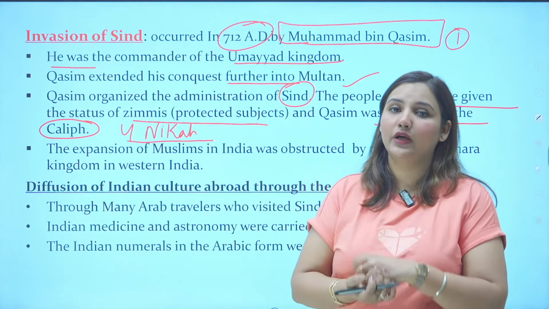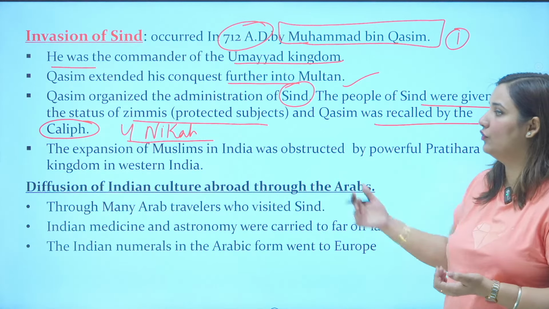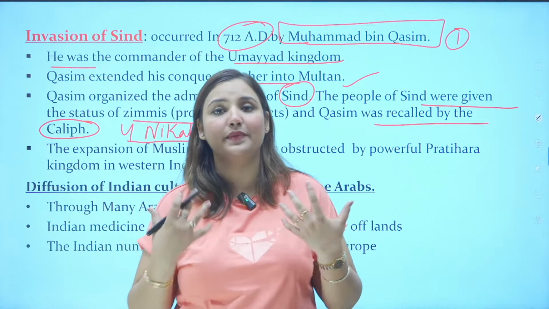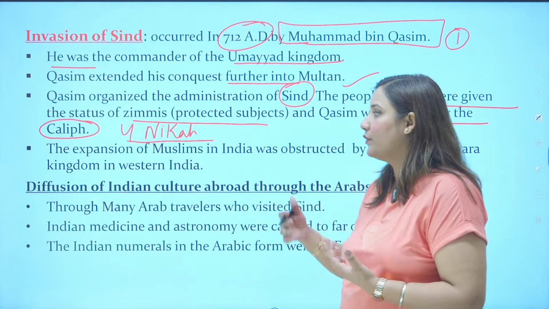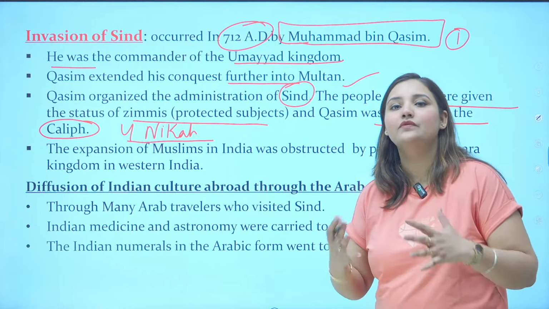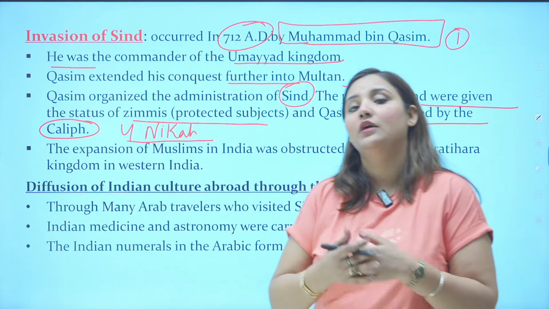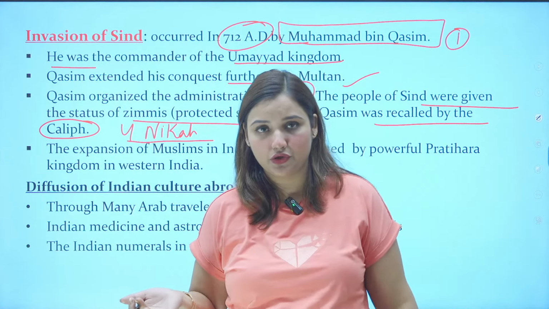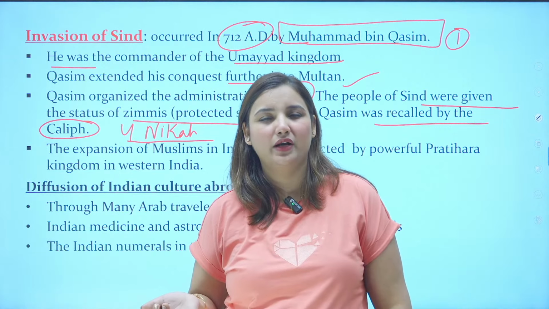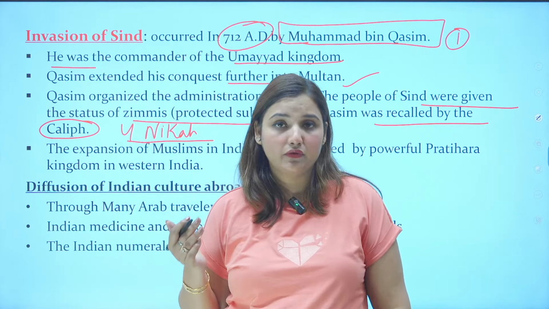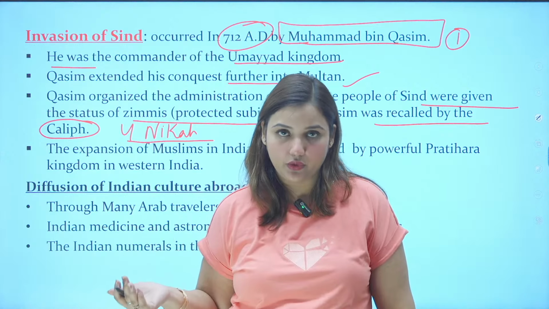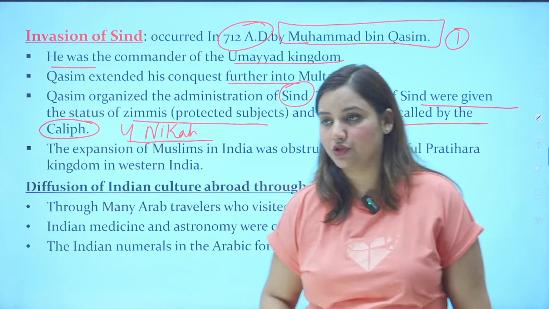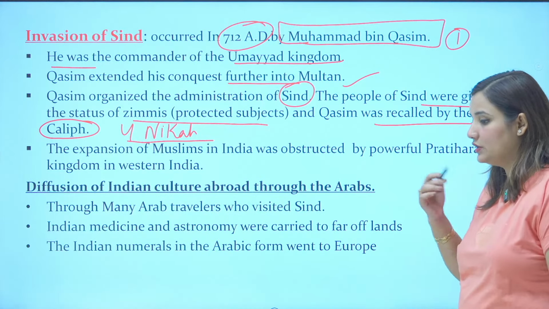So ultimately, to give them protection, this idea of having 4 nikah became a custom in Islam. But the problem was that it was misrepresented later on, and nowadays it is very exploitative and against the golden triangle of the constitution. What is the golden triangle of the constitution of India? Can you tell me? Article 14, Article 19 and Article 21. Articles 14, 19, 21 are the golden triangle of the Indian constitution, which is being broken by these new practices.